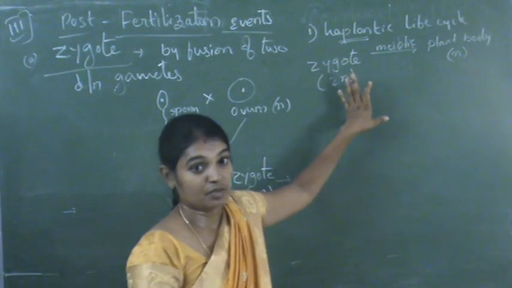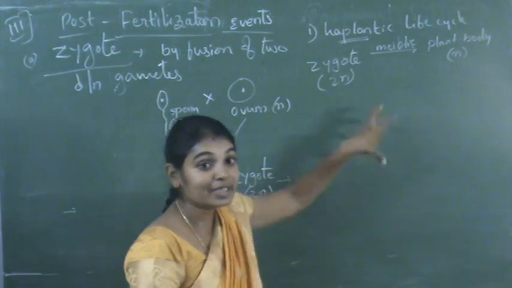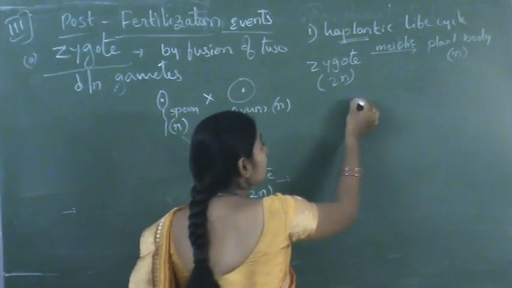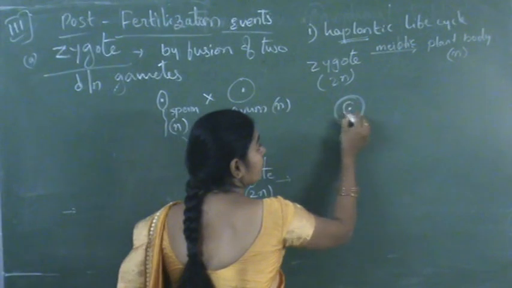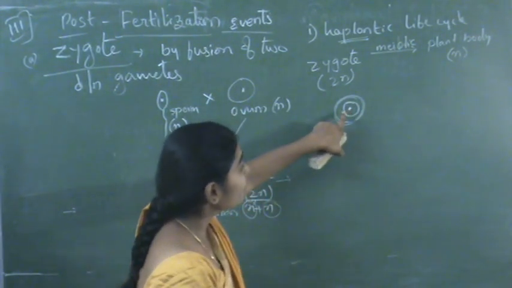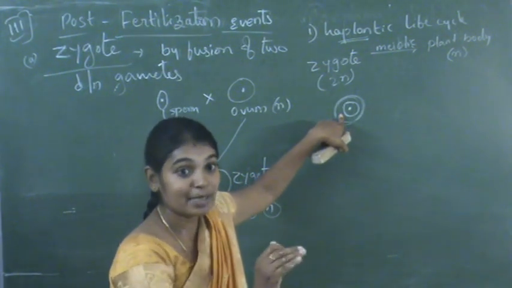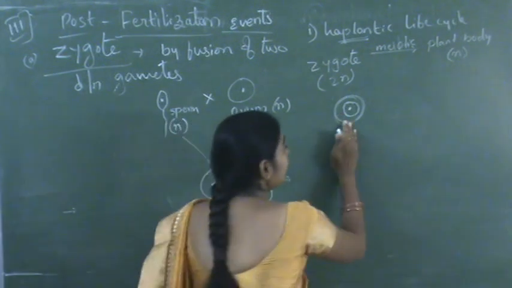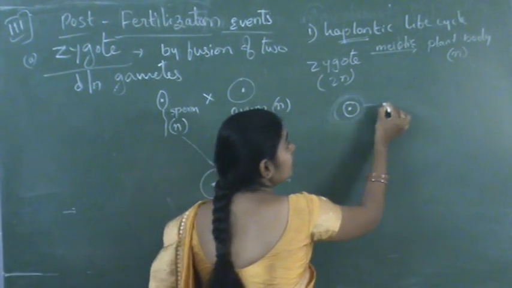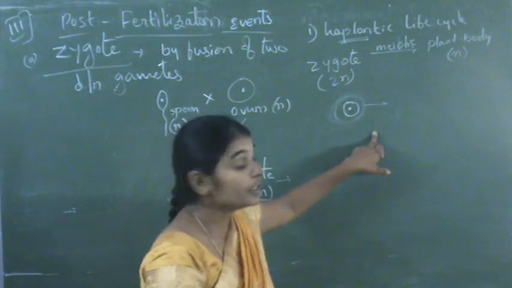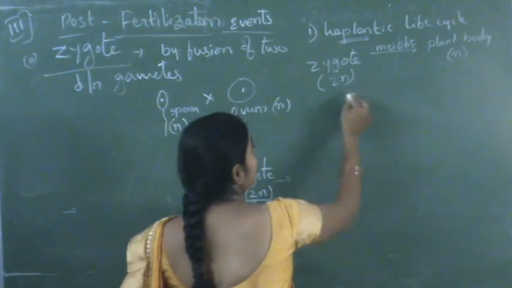To undergo meiotic division it takes some rest, and during that period of rest, this zygote is enveloped by a protective shield. After a certain period, in favorable conditions, the shield will degenerate and the zygote undergoes meiotic cell division to produce a haploid plant body. So an example for this is some bryophytes.